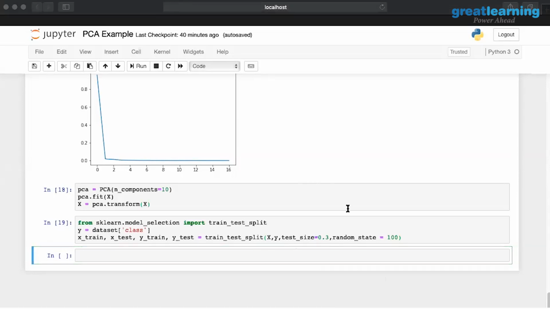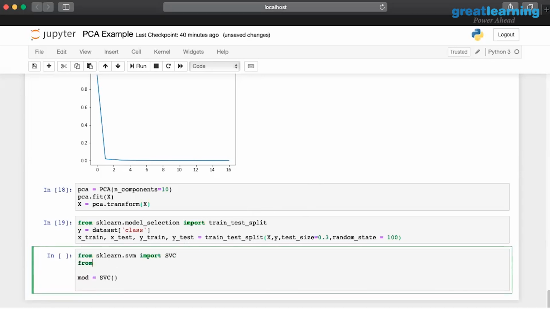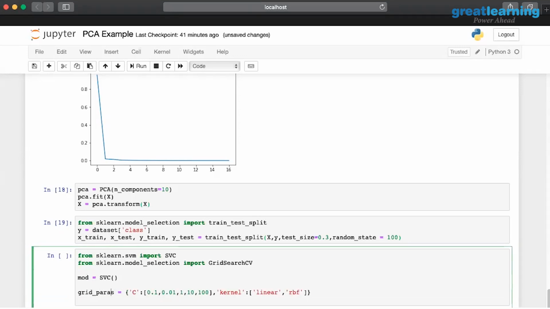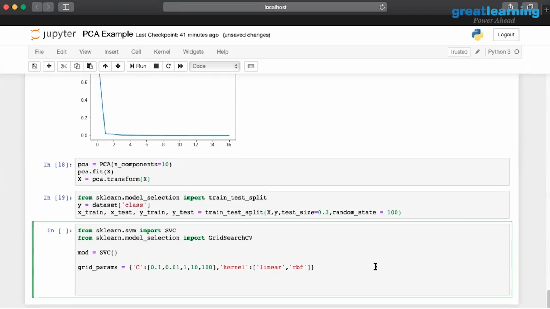Given that, let's say I want to import my support vector machines. I'm also going to import the grid search and fit this model. So I'm going to say grid_params equal to. Now, this is what I have. So using this, I'm now going to create a grid search model.